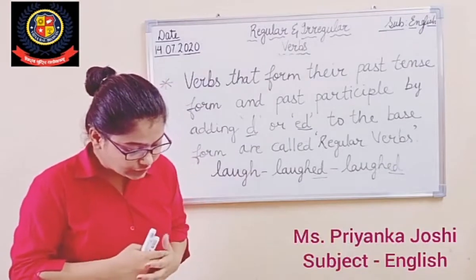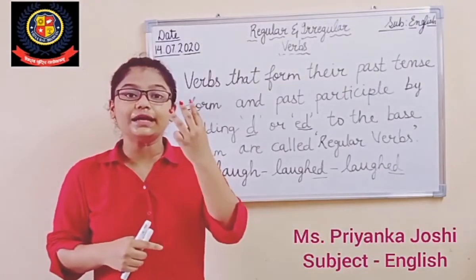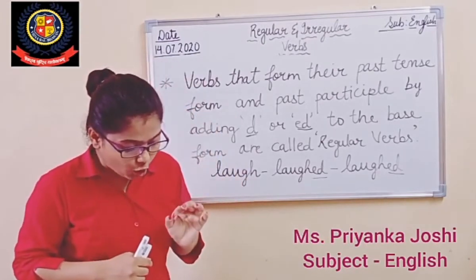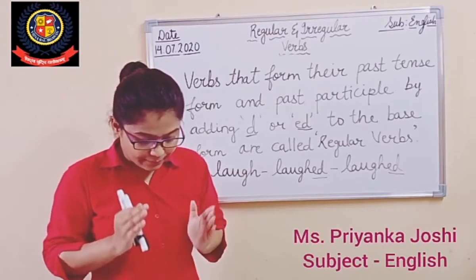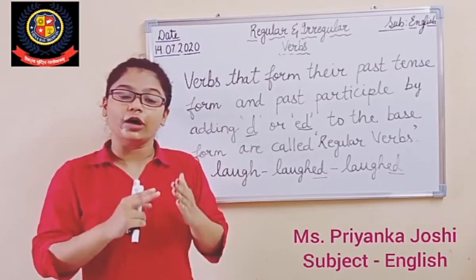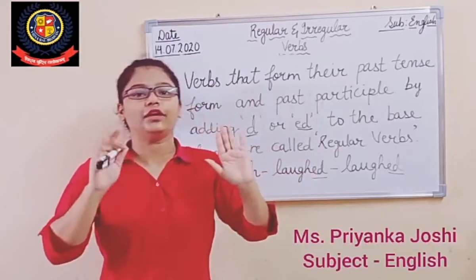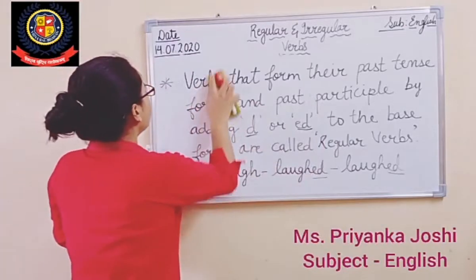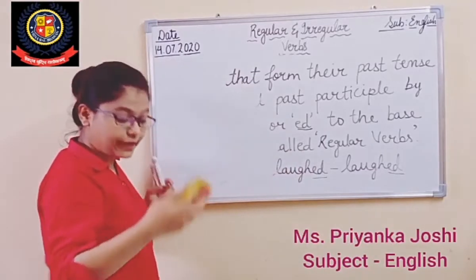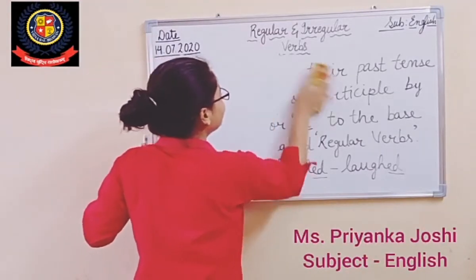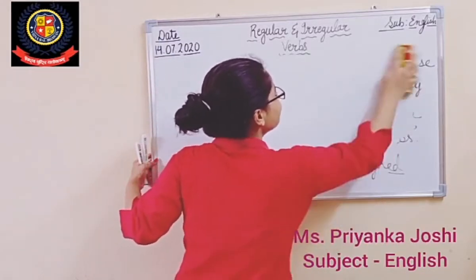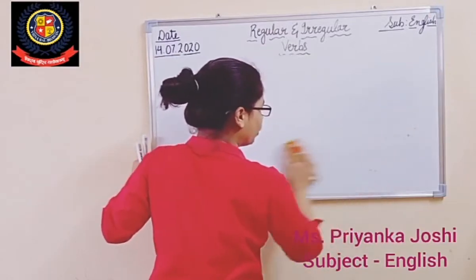Now there are three types of irregular verbs. Let us read the first one. Verbs with all the three forms identical: the base, the past tense and the past participle. Now we will learn about the verbs which remain the same in all three forms. How? This I am going to tell you. All of you keep on reading on page number 51. See that a green box is made there. You can see that box and you can understand the concept. I am going to teach you just now.